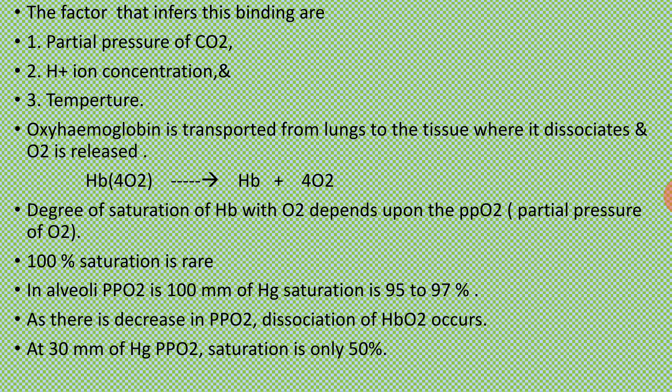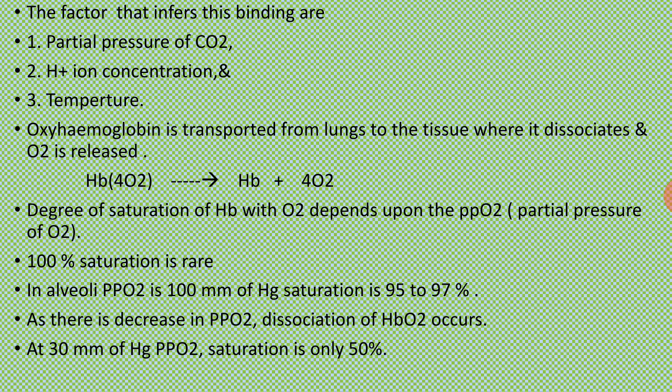There are some factors which interfere with the binding, that is, the formation of oxyhemoglobin depends on them. The first point is partial pressure of carbon dioxide, then H plus ion concentration, and the third one is the temperature.